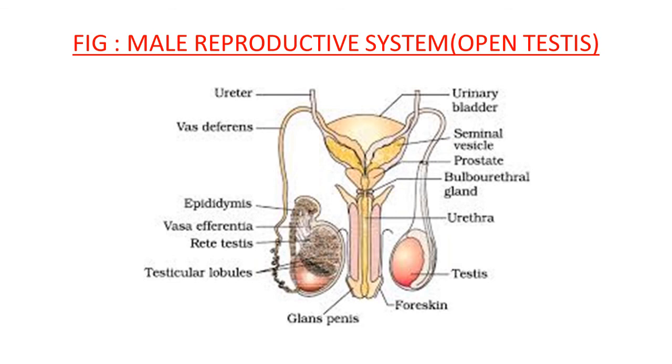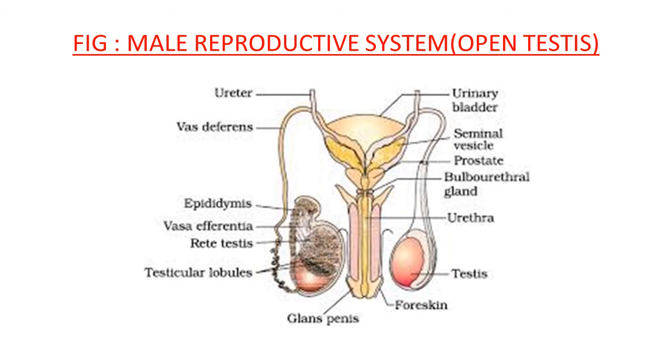So all three accessory glands are arranged this way in the male reproductive system. Particularly from the testes, where male gametes, sperms, are produced, they pass through this ductular or tubular structure, vasa efferentia, epididymis. Then you can see vas deferens.